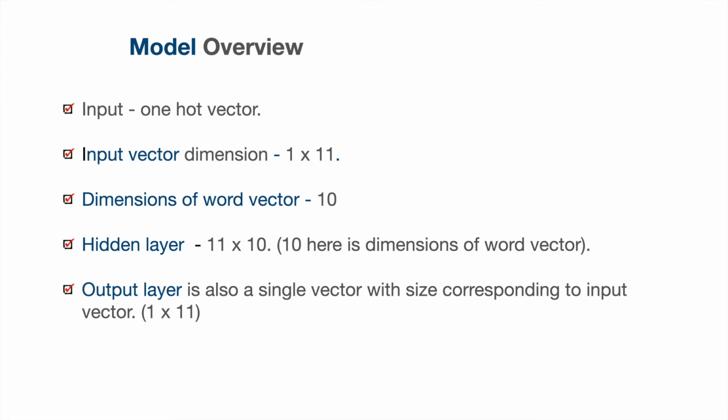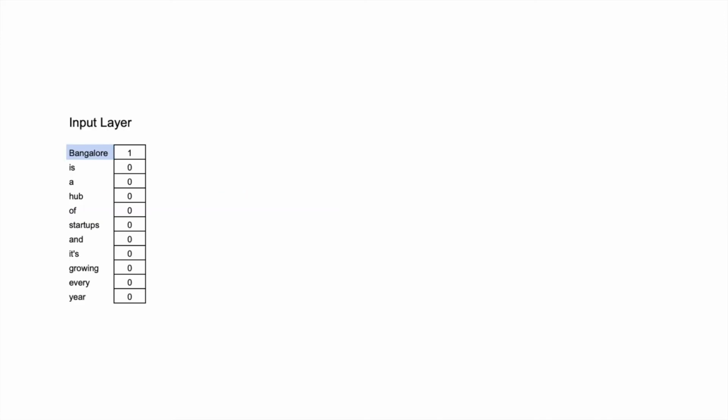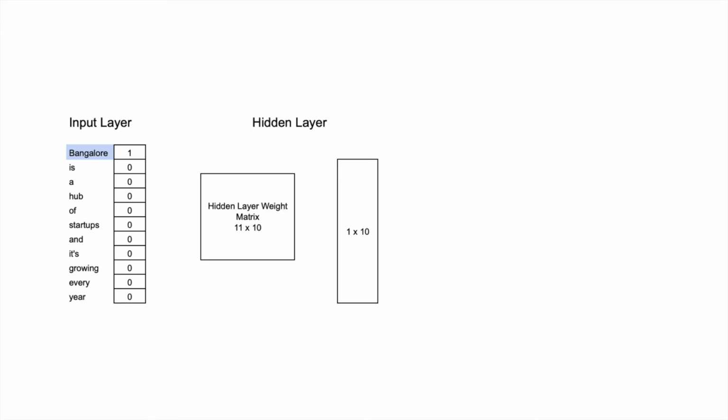The output layer is also a single vector with a size corresponding to input vector, 1 by 11 in our example. As a first step, we convert our text into a one hot vector and feed into the input layer. This one hot vector gets multiplied by the hidden layer weight matrix of size 11 by 10 to produce a hidden layer of size 1 by 10.